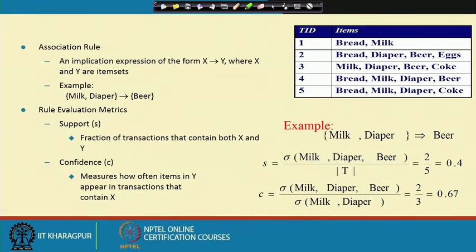I just give you a big transaction table like this, with millions of such transactions. From them, how do I extract these rules? In other words, how do I find the pair of item sets x and y and check whether they satisfy the support and confidence threshold criteria?